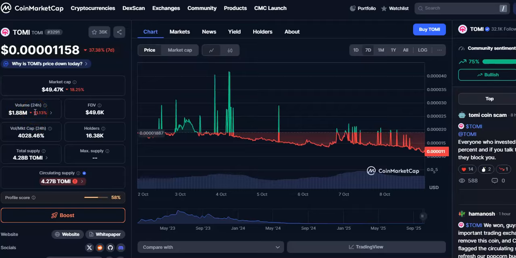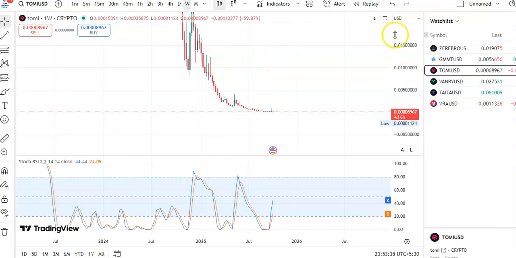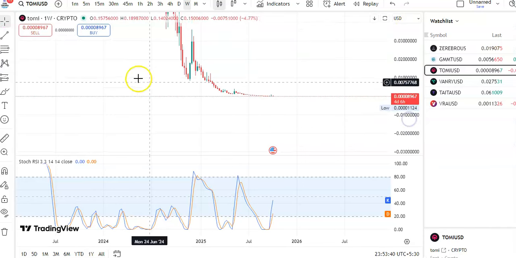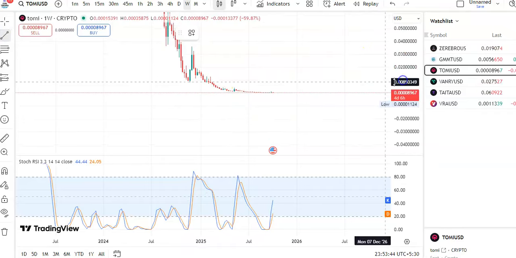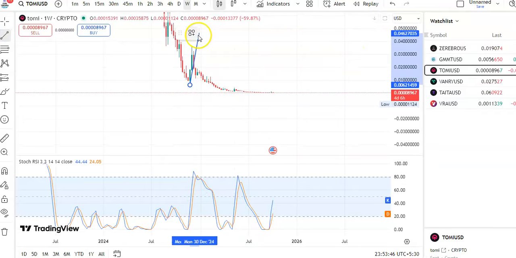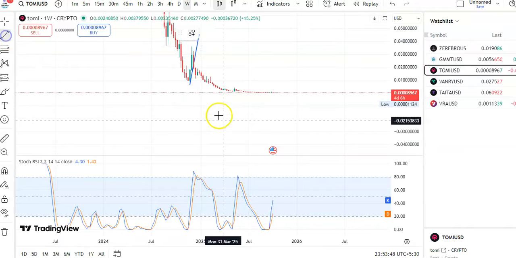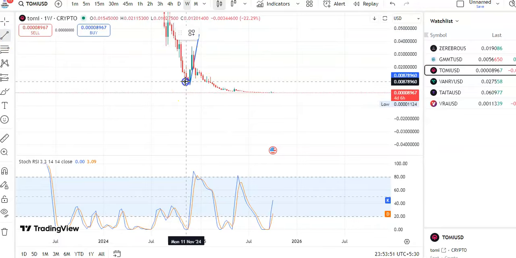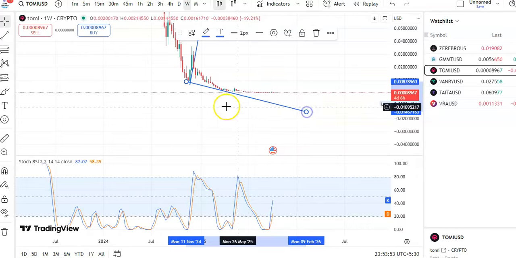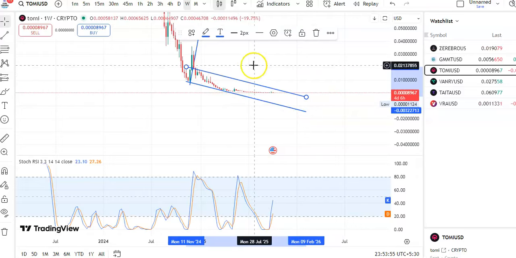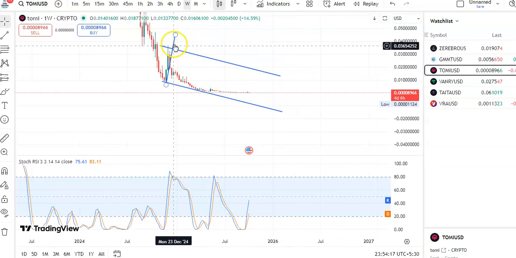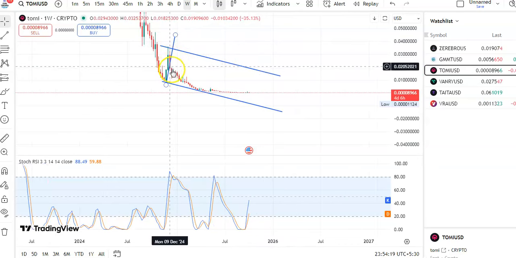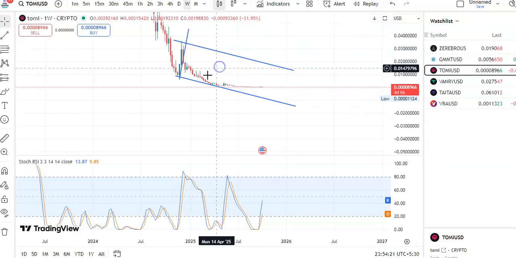So now I'll go to the chart and see how the candles are moving. You can see that I'm in the weekly chart, and let me draw the trend line. So you can see previously the candles were moving in an upward direction here, and then continuously the fall was happening after the breakout. If you draw the trend line, you can see this is support and this is the resistance. Okay, so within this channel pattern only the candles are falling. So previously you can see an uptrend was going on, and then after the breakout the downtrend is going on.